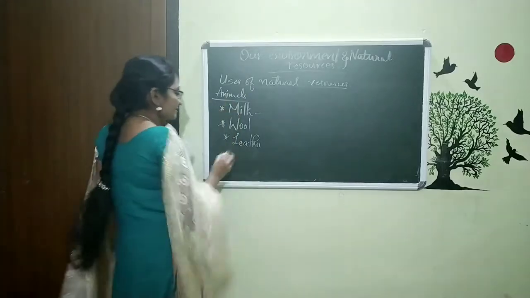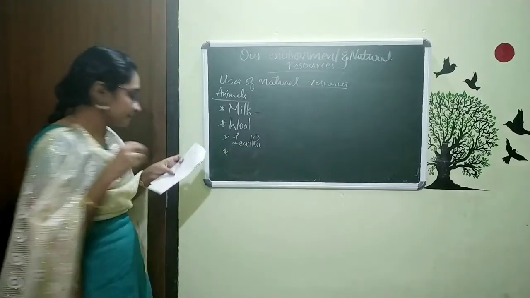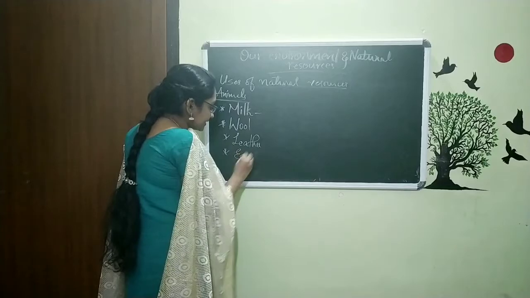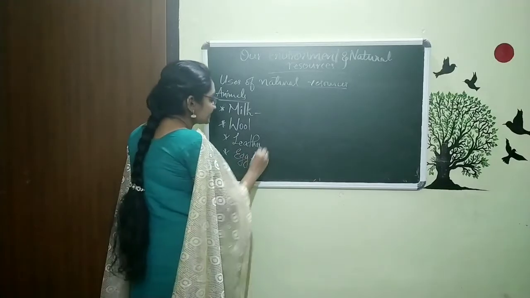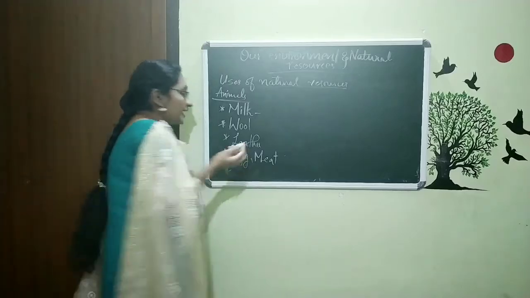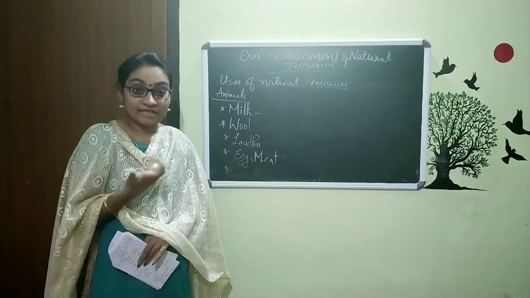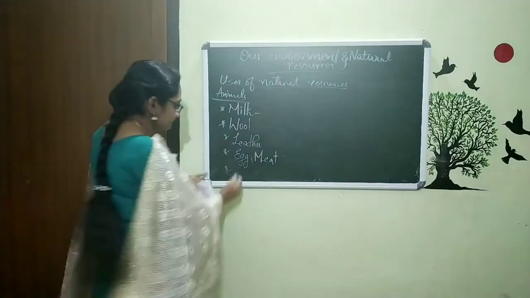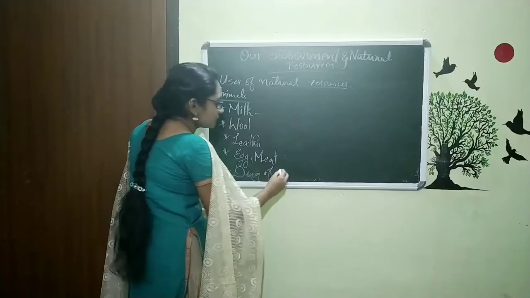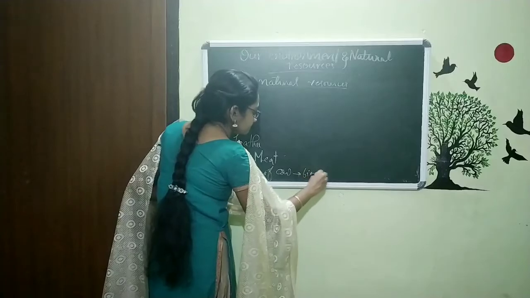So we can say we are utilizing the animal's skin as leather after that. And the next, some animals give us eggs. Some animals give us meat. And also we are using the dung of animals for making biogas. Dung of cow as biogas.